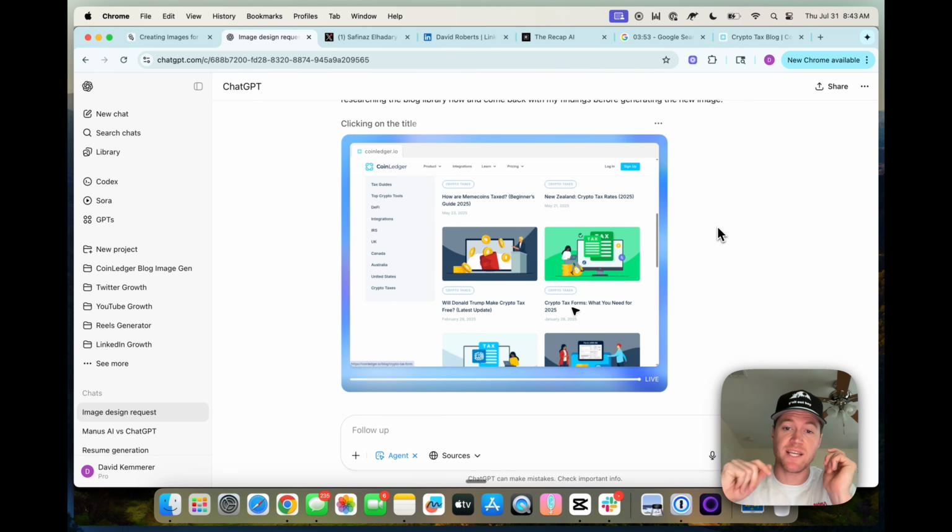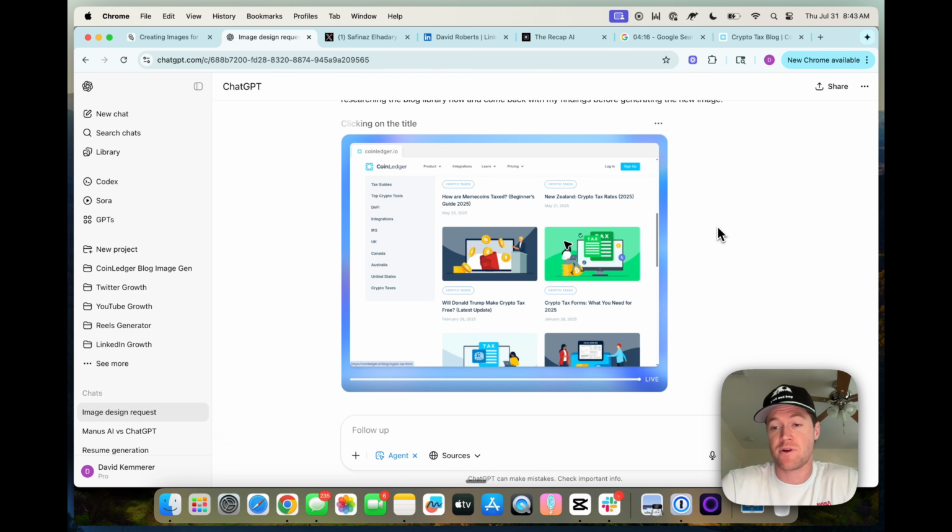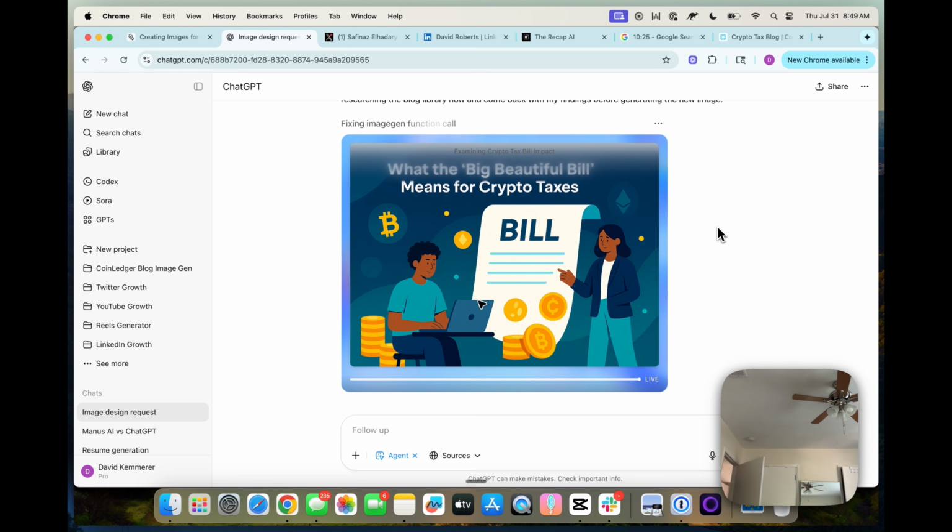So it's continuing to do the same, click into blogs, try to understand the image as it relates to the contents of the post. It definitely is taking longer than Manus, but that might not be a bad thing, as if the output is better and it's taking more time, more test time compute to think and reason, perhaps that's a good thing. So we'll see.